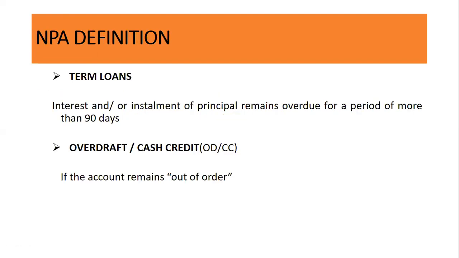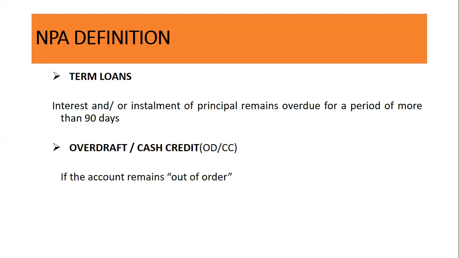NPA definitions: for a term loan, interest and installment of principal remain overdue for a period of more than 90 days. In respect of overdraft and cash credit, the account remains out of order. For bills purchased or discounted, the bill remains overdue for more than 90 days. For an agri loan, the installment of principal or interest remains overdue for two crop seasons for short duration crops and one crop season for long duration crops.